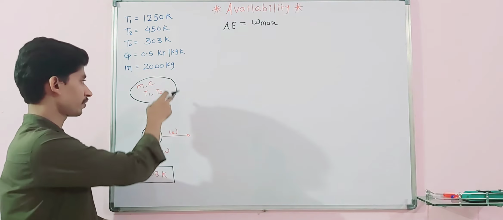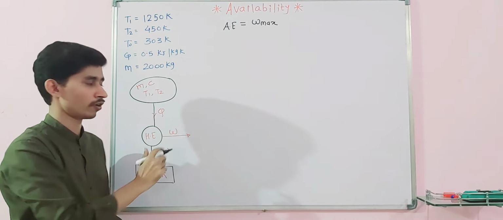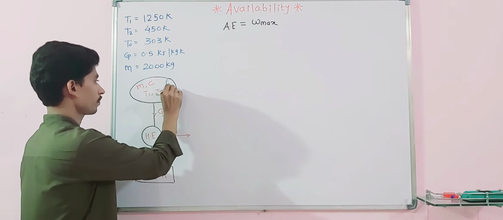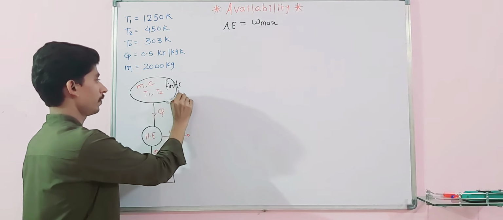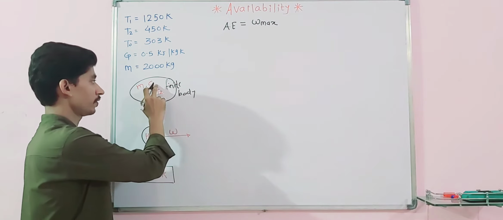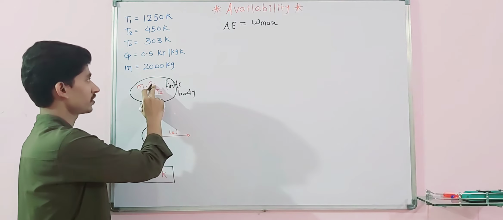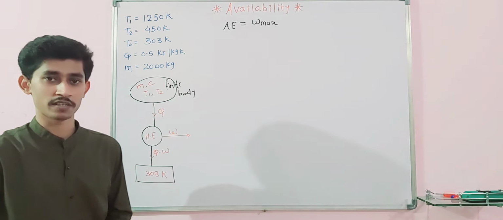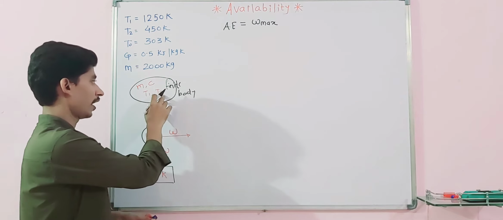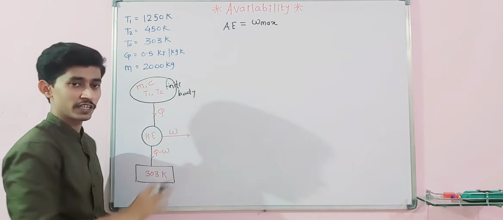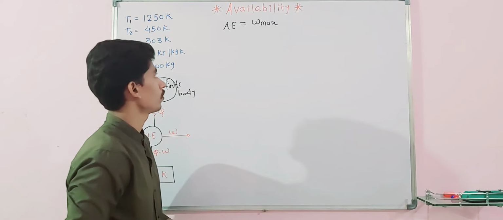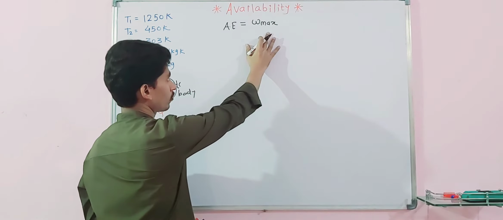This oval shaped thermal reservoir is your finite body, having some mass, specific heat capacity, and two temperatures. T1 will be the highest temperature and T2 will be 450 Kelvin. So available energy is equal to maximum work.